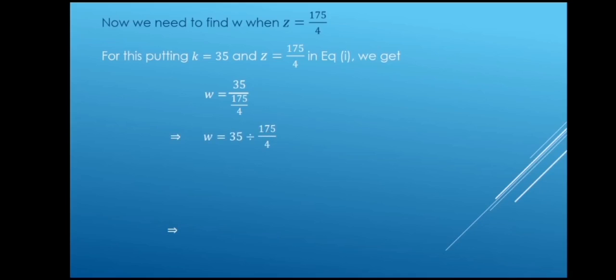We will write it for the simplification as w is equal to 35, then divide 175 divided by 4. We know that the sign of division can be converted into sign of multiplication by inverting the fraction. So we have inverted the fraction from 175 divided by 4 to 4 divided by 175, and further calculation will give us w is equal to 4 by 5. So the value of w is 4 by 5.